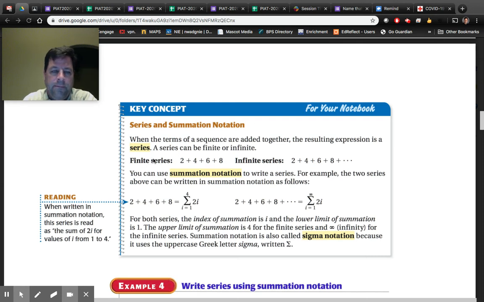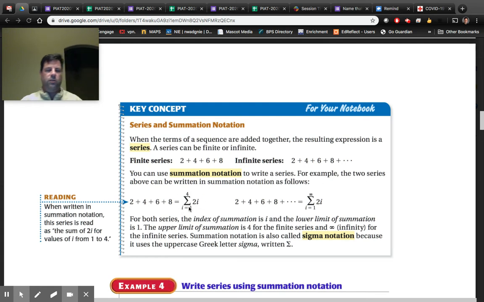All right? This is a finite and an infinite series. 2 plus 4 plus 6 plus 8 plus ... This one's easy because the answer to this one's infinity. This one is not infinity. You can write this using summation notation. That's a lot of big words right there. To write a series, for example, the two series above can be written in summation notation.